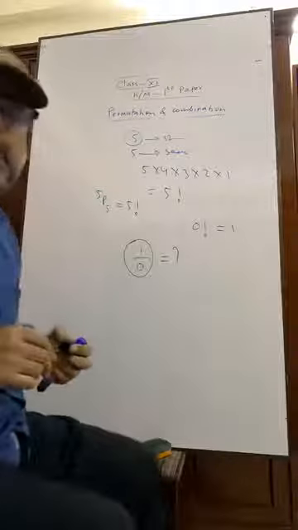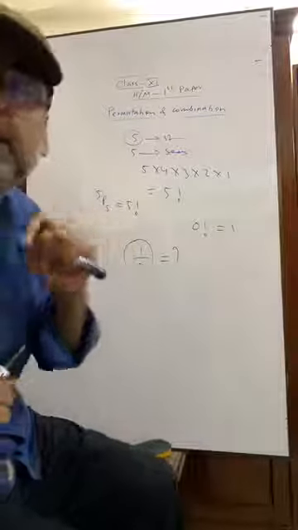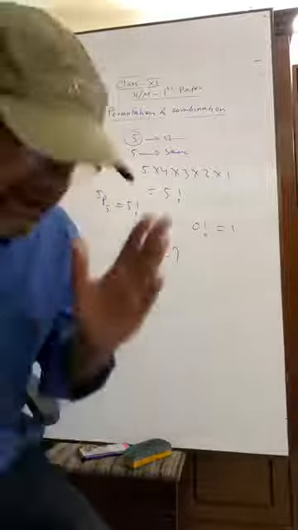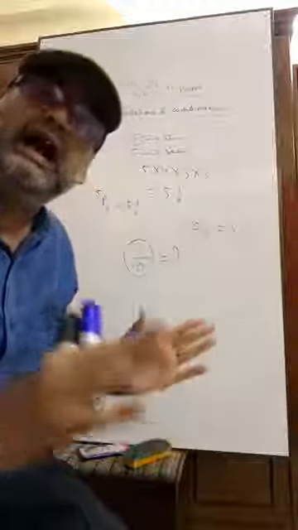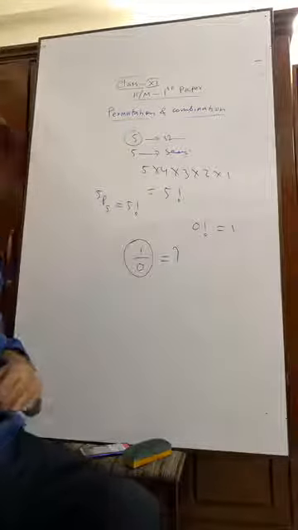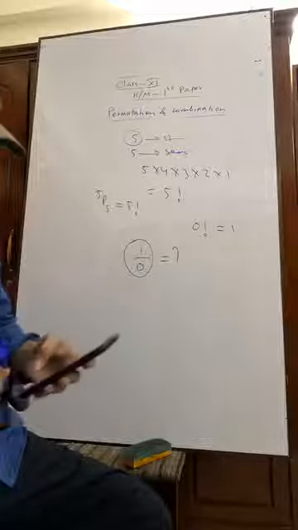Now my question to you: when a number becomes undefined, under which pretext can we call a number undefined?